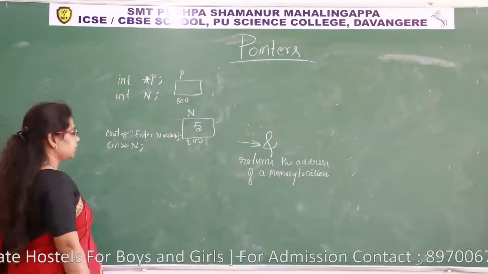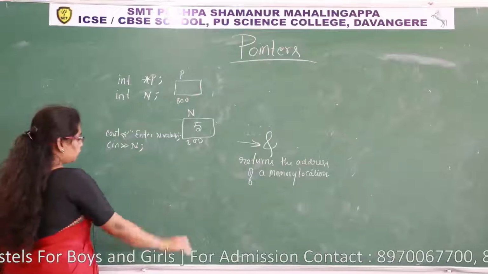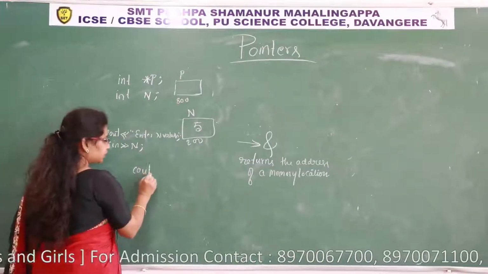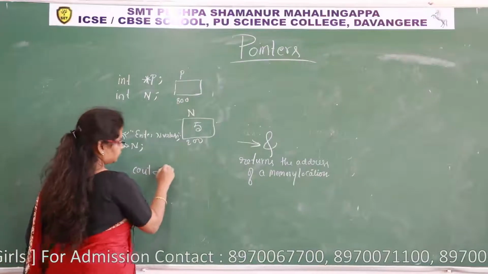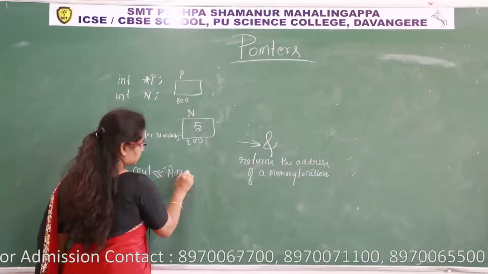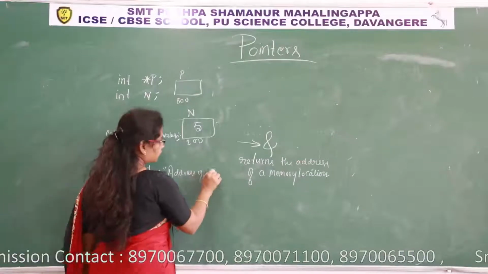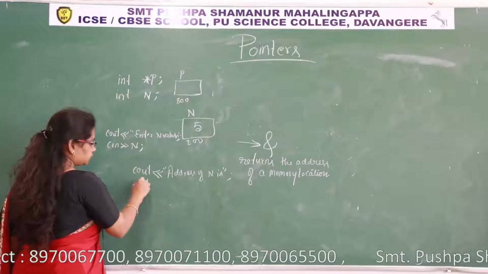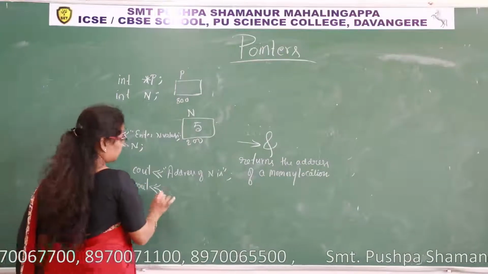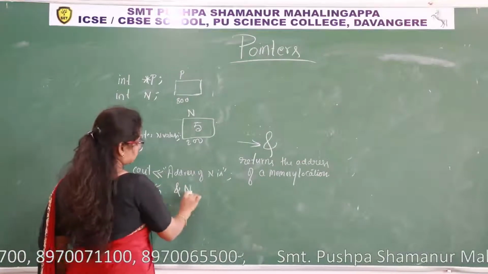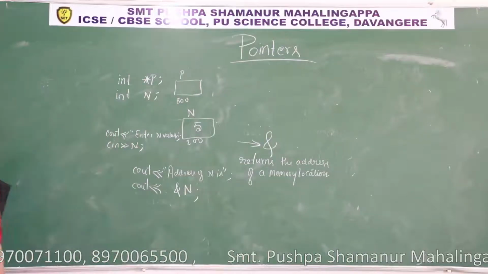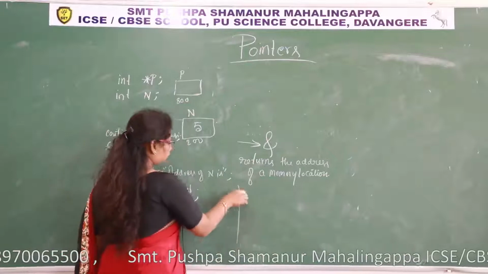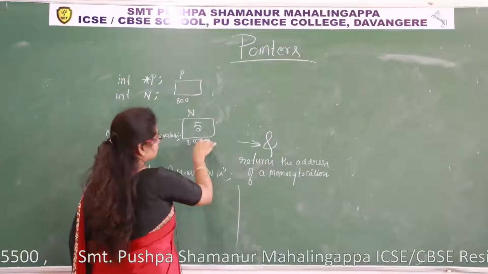Okay. Then how to use it? If you want to know the address of any memory location, you can write like this. I want to display the address of n. I can display like this: cout, address of n is, ampersand n. Then I display the address of n. How will it show? In the output screen, address of n is 200.